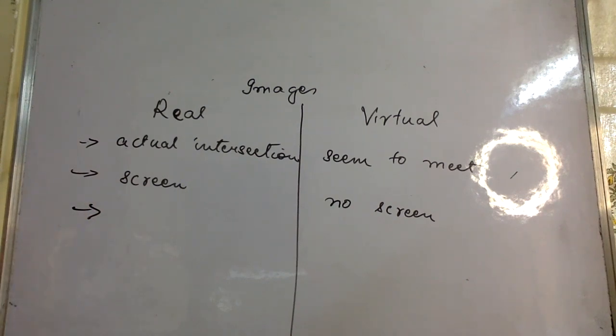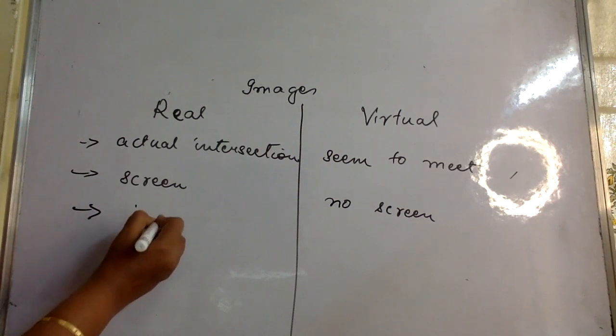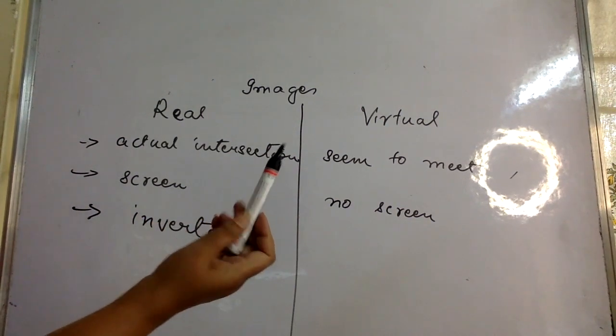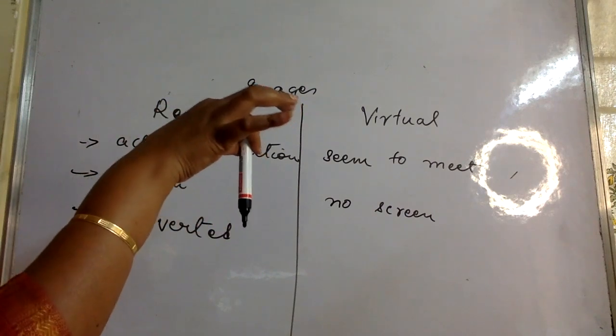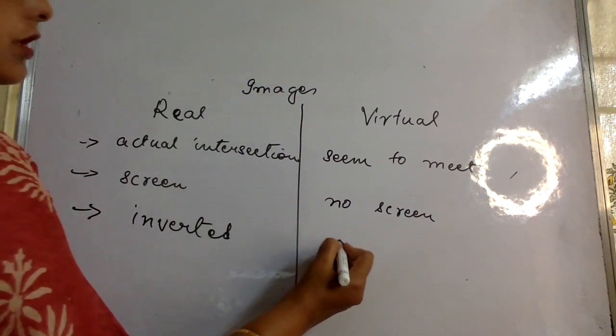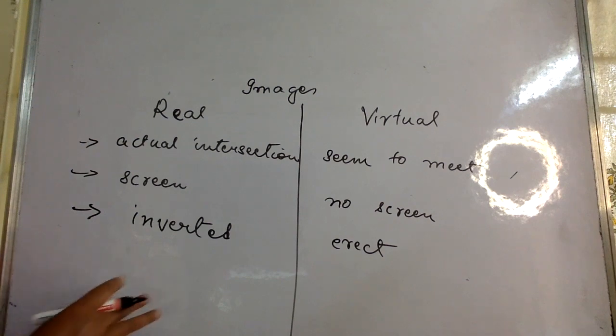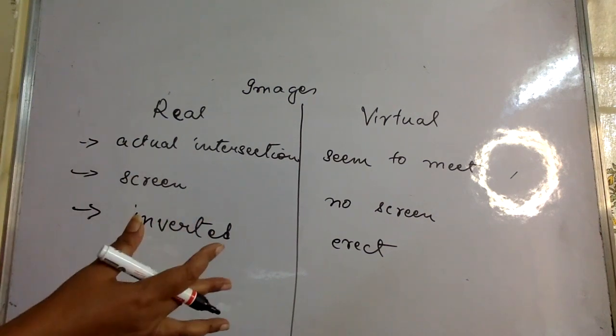Real images are always inverted. You'll see why it is inverted. That is, if I get the image of this, in real images it will be like this, okay, and virtual images are always erect. That is, they will be straight like you see yourself in a mirror. So these are the basic differences between real and virtual images.